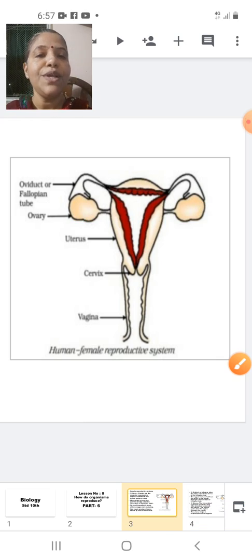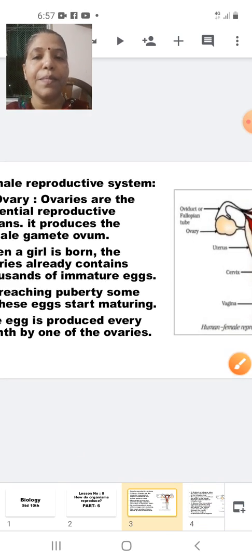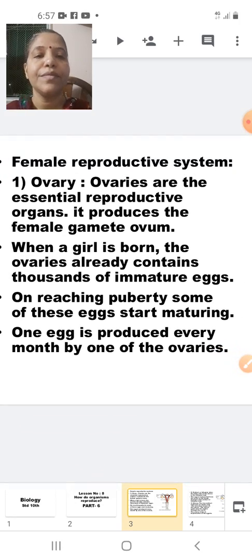Now we will look into the reading part. Female reproductive system. Ovaries are the essential reproductive organs. They produce the female gamete, the ovum. When a girl is born, the ovaries already contain thousands of immature eggs. On reaching puberty, some of these eggs start maturing.